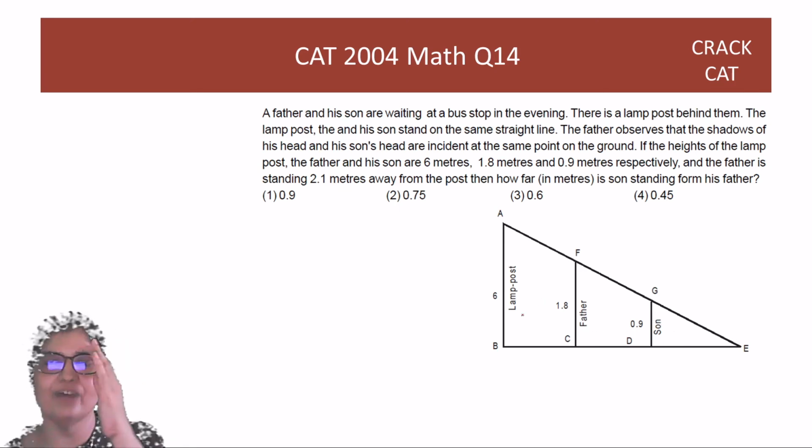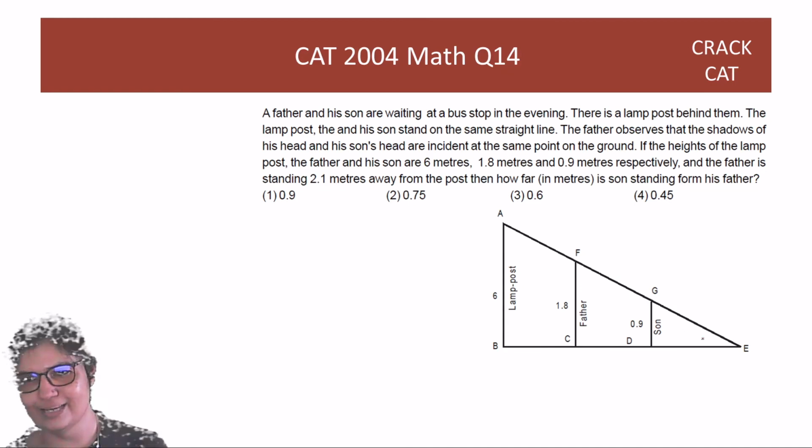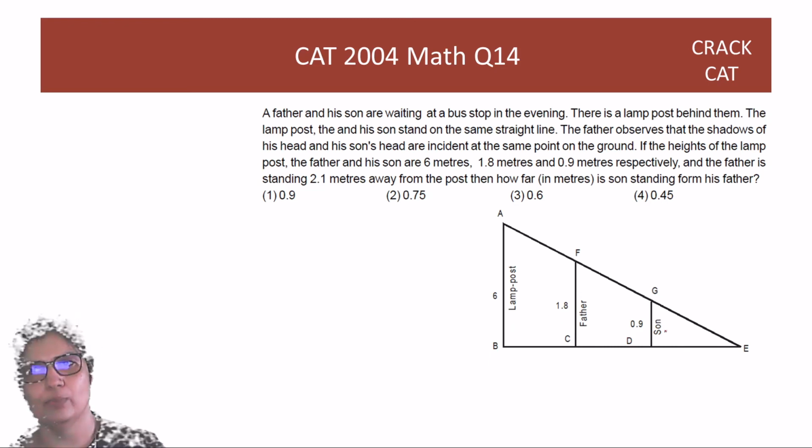The father observes that the shadows of all of them end at the same point. If the heights of the lamppost, the father and the son are 6, 1.8, 0.9, and the father is standing 2.1 meters away from the post, then how far in meters is the son standing from his father?